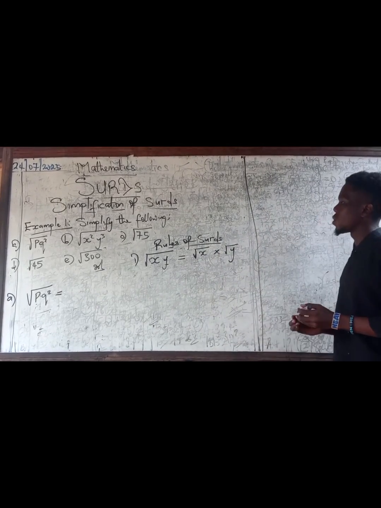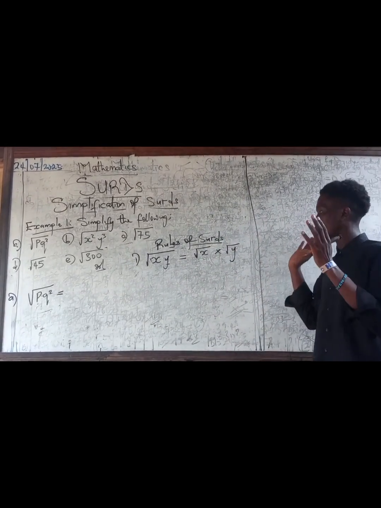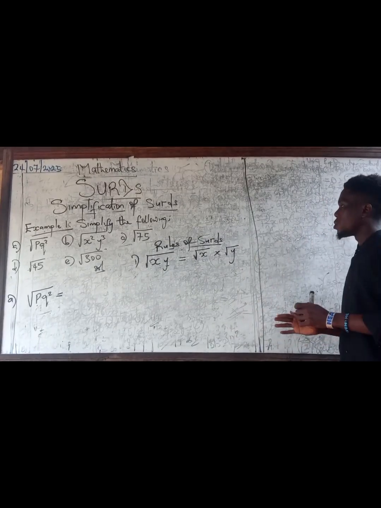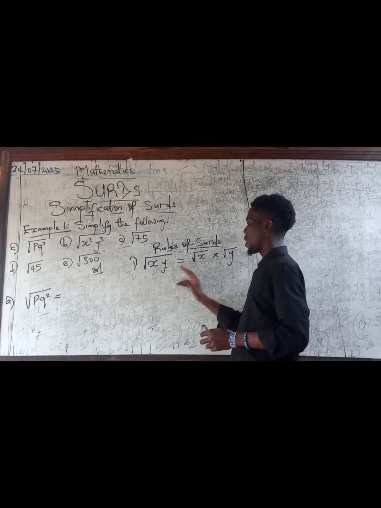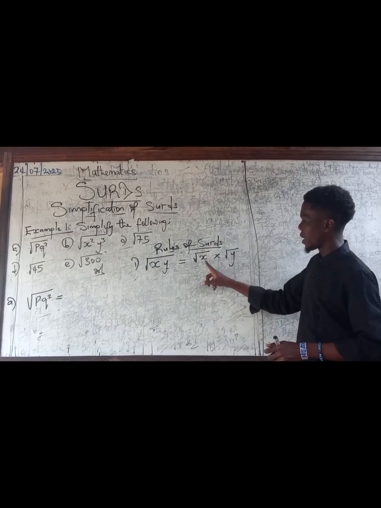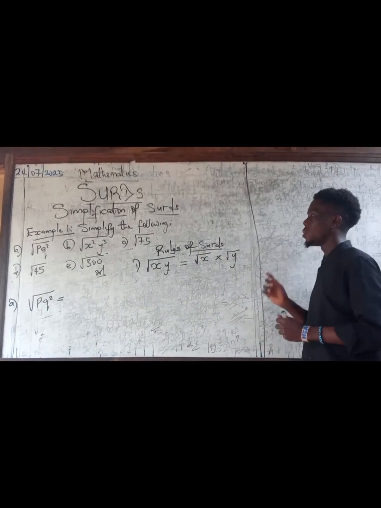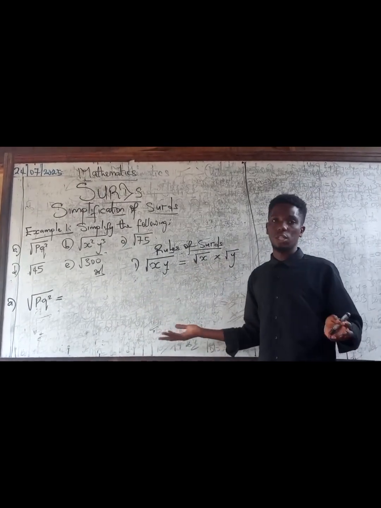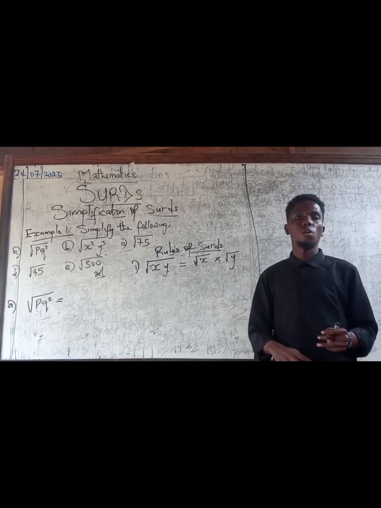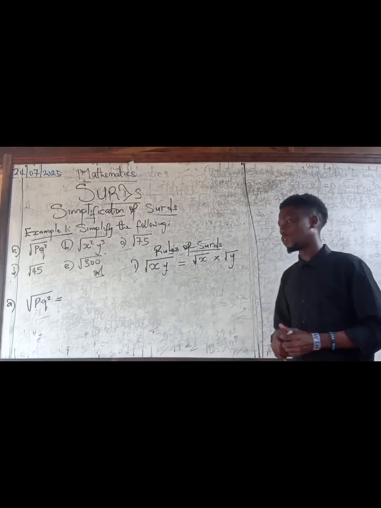So this simply means you can decide to separate them, right? It still means the same thing. So if you have square root of x times y, I can decide to say square root of x times square root of y. Please, I call this the law of multiplication, right? So this is the first law, or the first rule rather, of sorts.